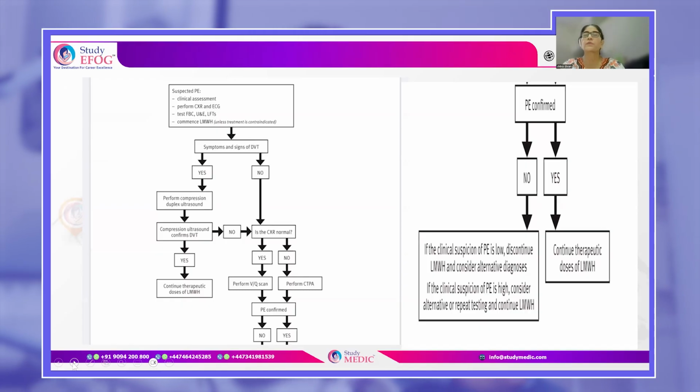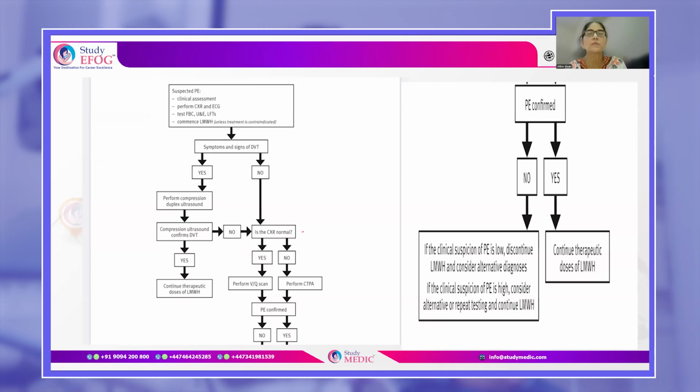Once low molecular weight heparin has been given, you will go back and see the signs and symptoms of DVT. If they are present, you will do a compression duplex ultrasound of the lower limb. If that ultrasound confirms that there is DVT, no further testing is required and you will continue therapeutic dose of low molecular weight heparin. Now, if there are no signs and symptoms of DVT and the ultrasound does not confirm that a DVT is present, you go back to the previous investigation.